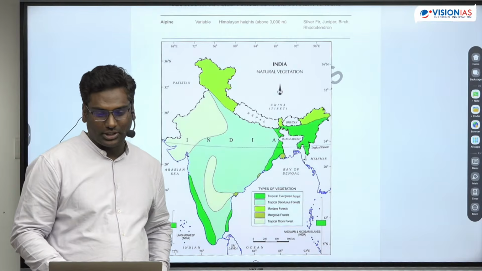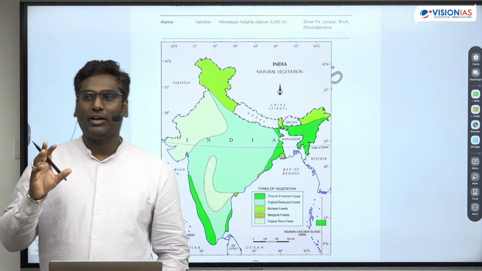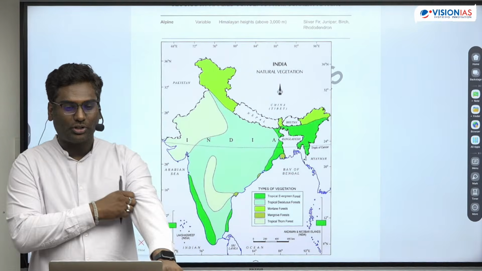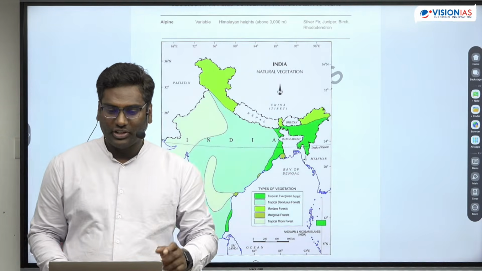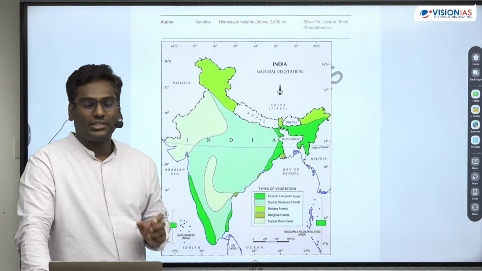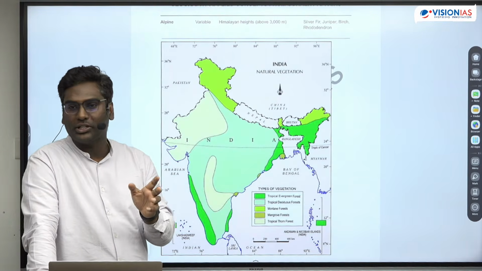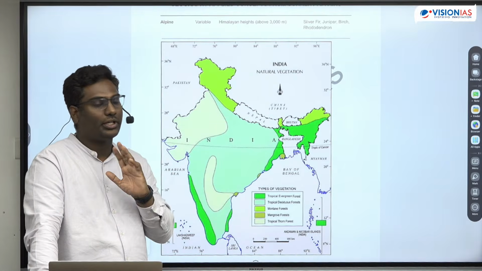Anyways, now we have to look at the distribution of natural vegetation in India. When we look at it, the first thing is the seasonality of rainfall, which we already know. The vegetation actually depends on the seasonality of rainfall and the quantity of rainfall.